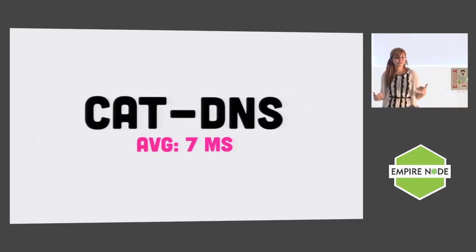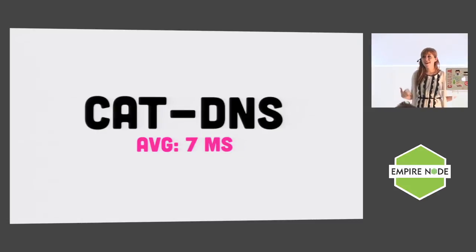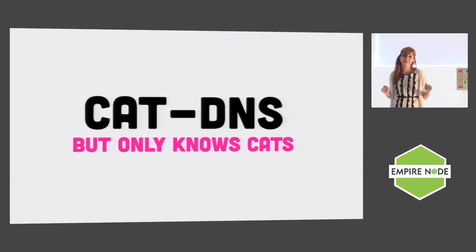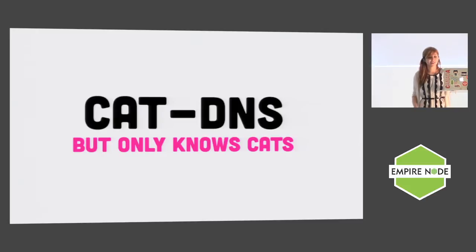Cat DNS responds in 7 milliseconds, blazing fast. Keep in mind, it only knows one URL, one IP, though, and that is cats. So, you know, it's really fast for what it's good at. Also because it does nothing.